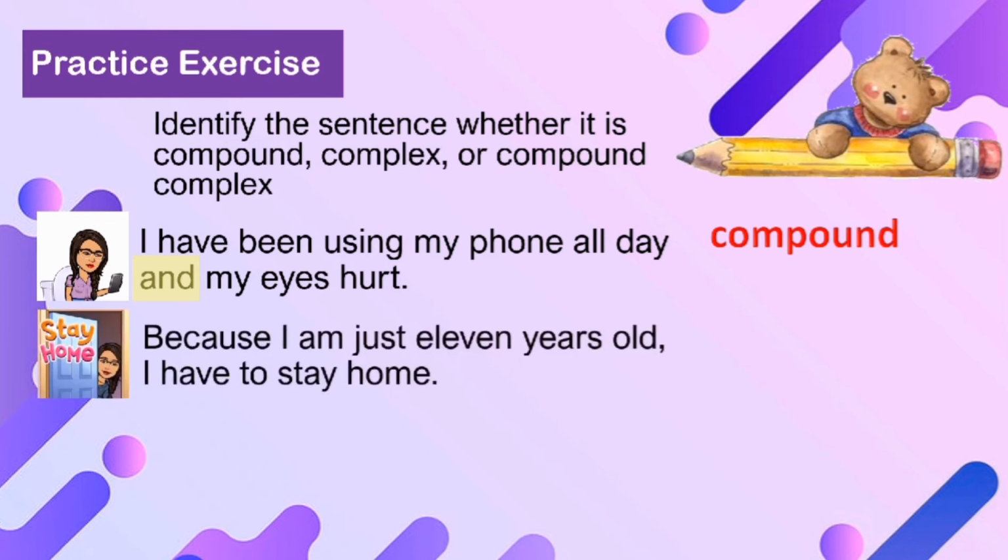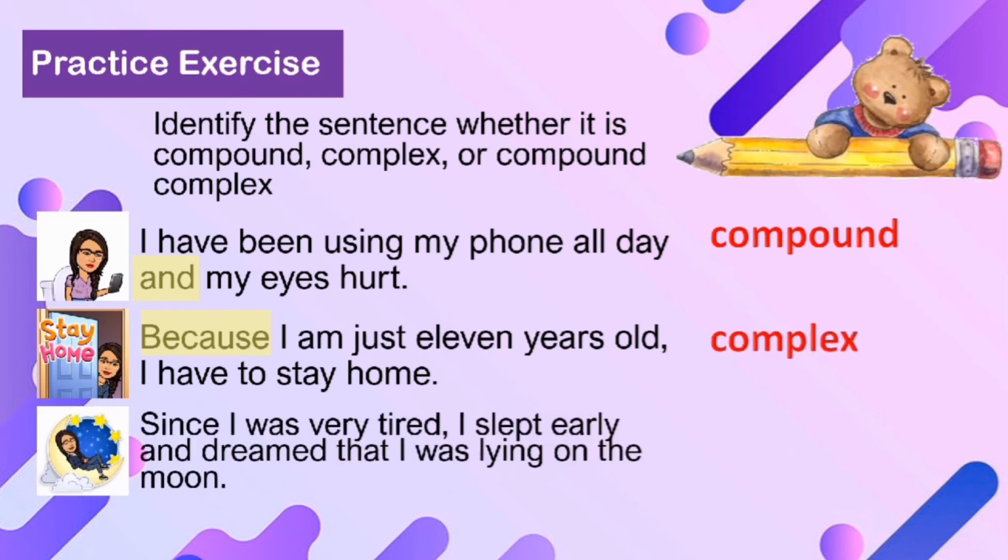Let's have another one. Because I am just 11 years old, I have to stay home. Do we have a clue? Yes, we have the word because. So, you must conclude that this sentence is complex. Let's have the last one. Since I was very tired, I slept early and dreamed that I was lying on the moon. What do you think? You have here some clues, since and. So, you must say it is a compound complex sentence.